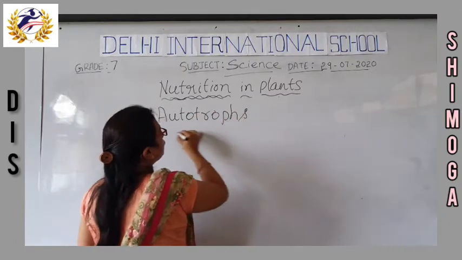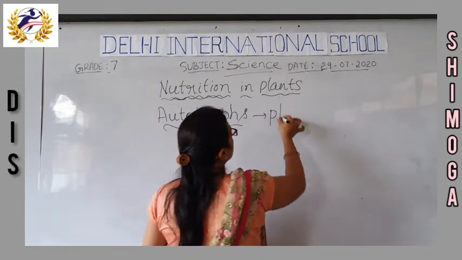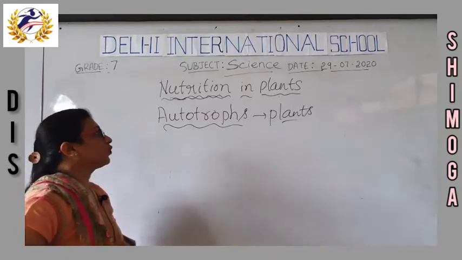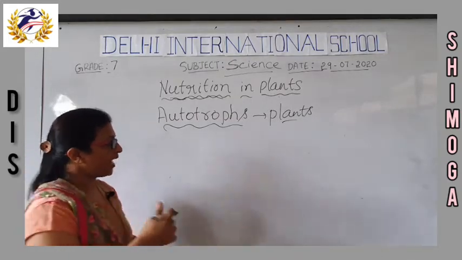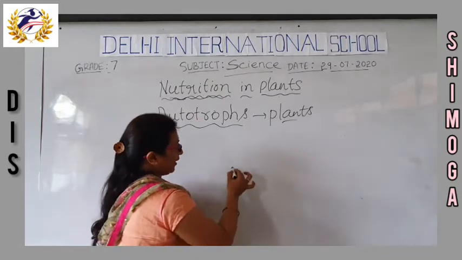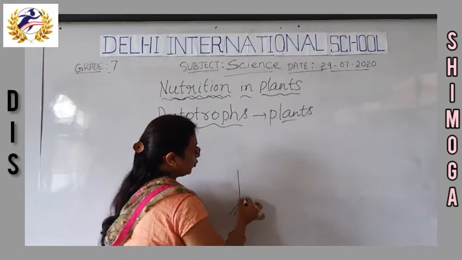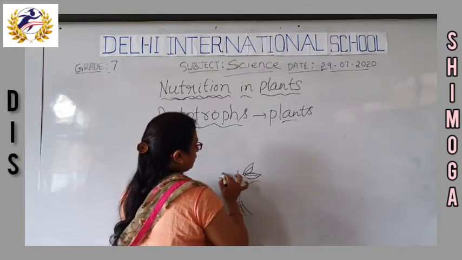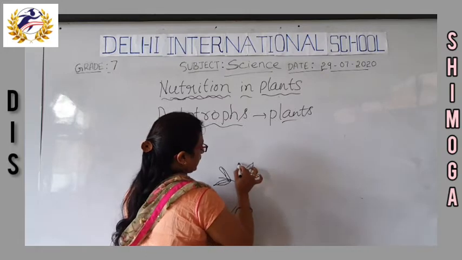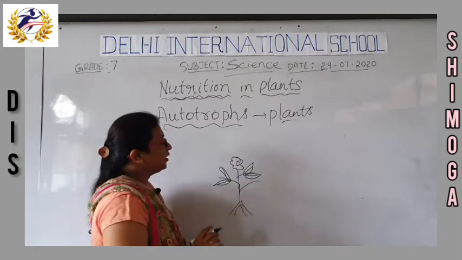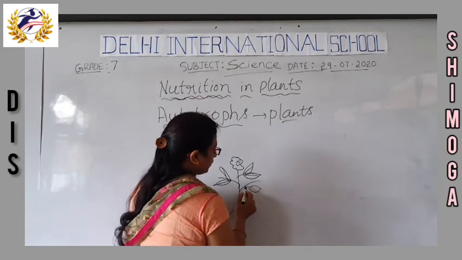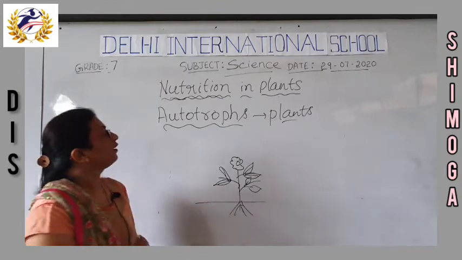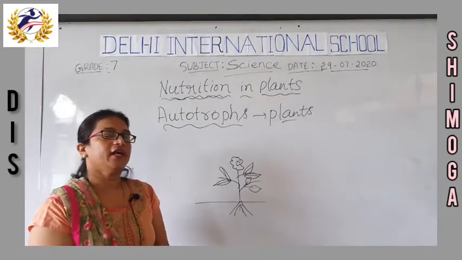Okay, so next, how do autotrophs prepare the food? Autotrophs are nothing but the plants. We all know the parts of the plant: this is the root, stem, branches, leaves, flower. Okay, so this is the structure of a plant. So how do the plants prepare their food?